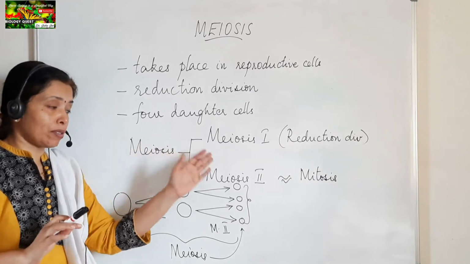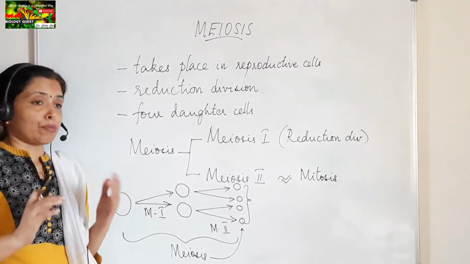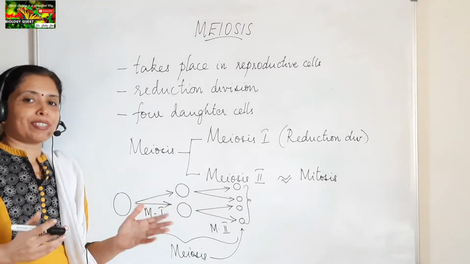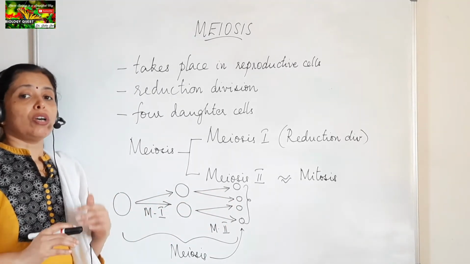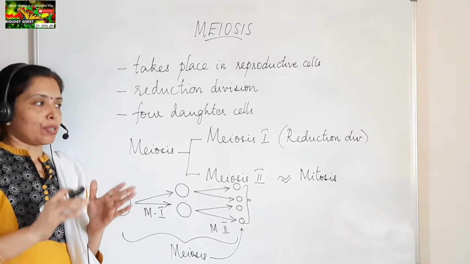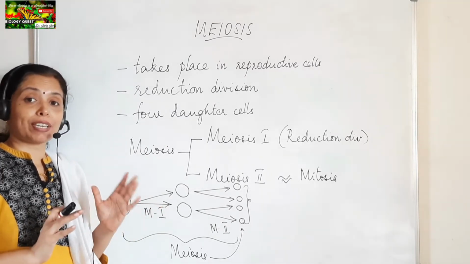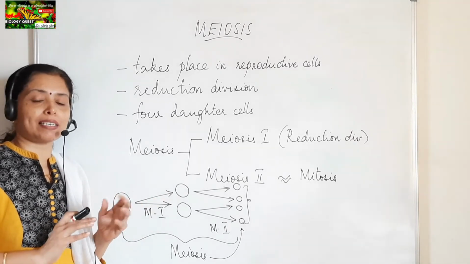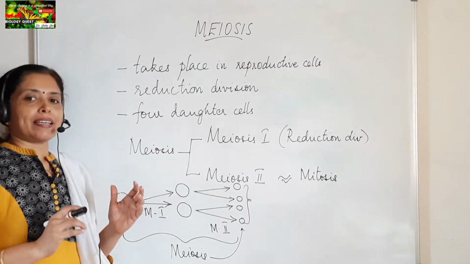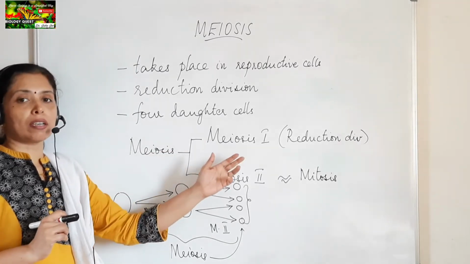Now in meiosis 1 also there are different stages like Prophase-I, Metaphase-I, Anaphase-I and Telophase-I. Similarly in meiosis 2 also the different stages are there, which are the Prophase-II, Metaphase-II, Anaphase-II and Telophase-II. So here in this session we shall study about the different stages of Prophase-I of meiosis-I. Prophase-I is a little complicated stage. It is a complex stage, and we will be studying in detail about the different stages of Prophase-I of meiosis-I.